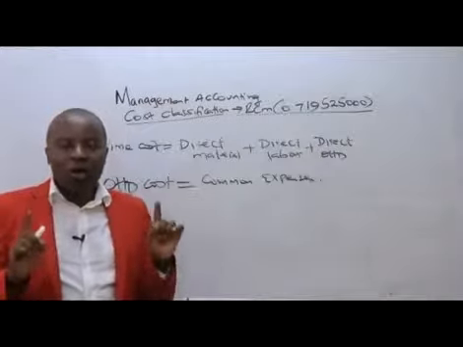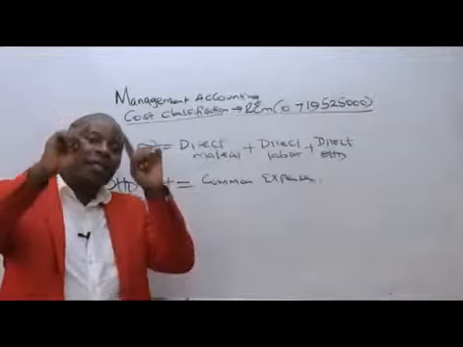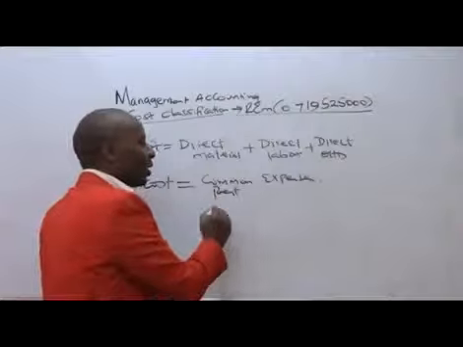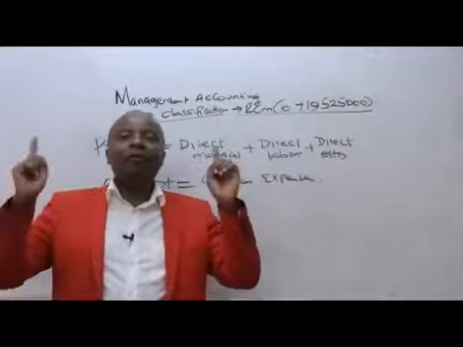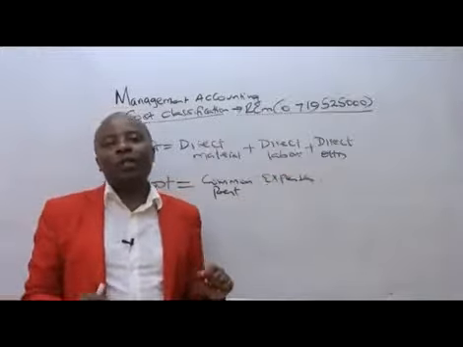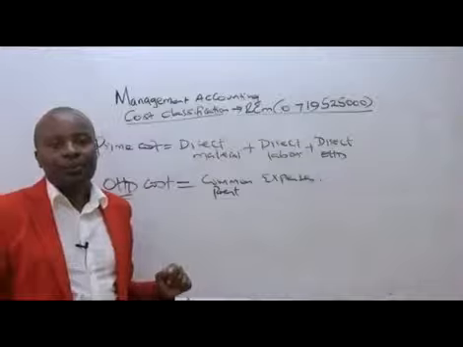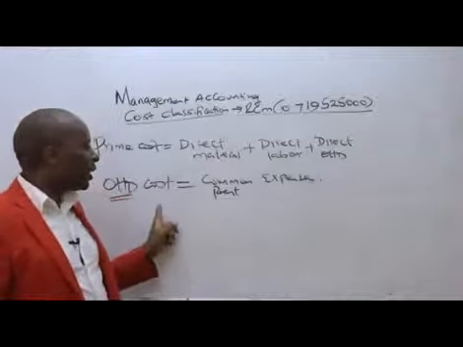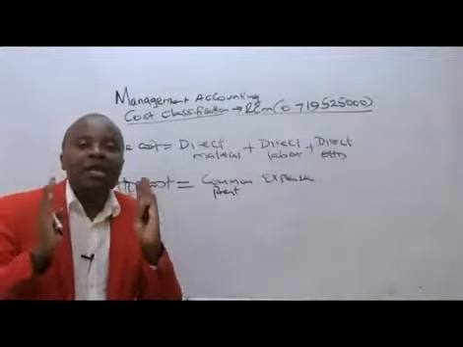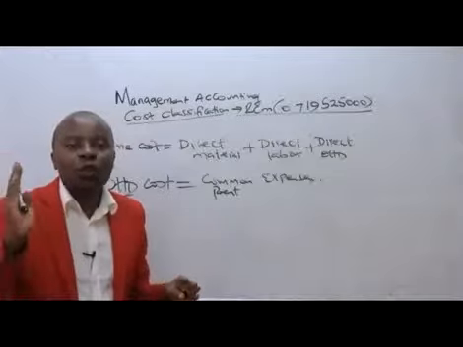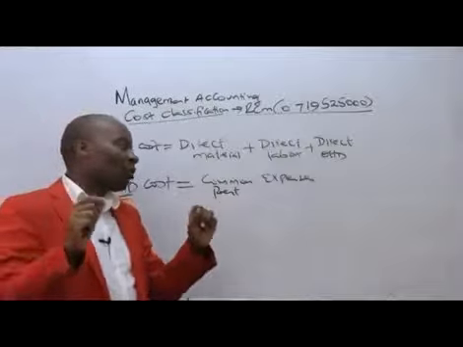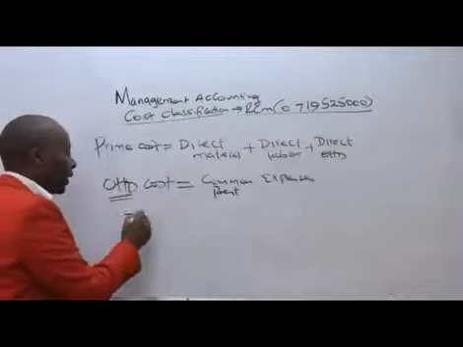Overhead costs, I'm repeating again, these are the common expenses, like rent. Rent is an overhead cost that we are incurring for the benefit of all the students of RCM College. At the end of the day, ladies and gentlemen, for pricing purposes, these overheads must be apportioned to the units that are benefiting directly, so that we'll be able to establish what we call cost per unit.